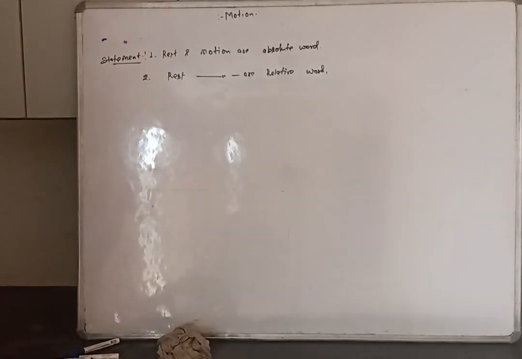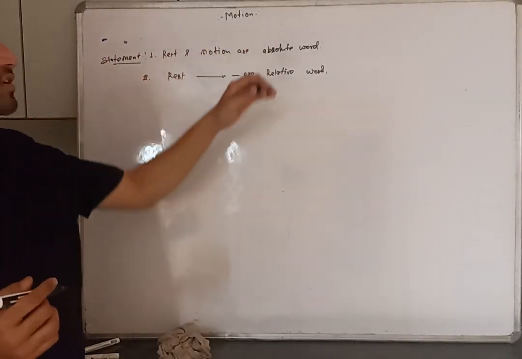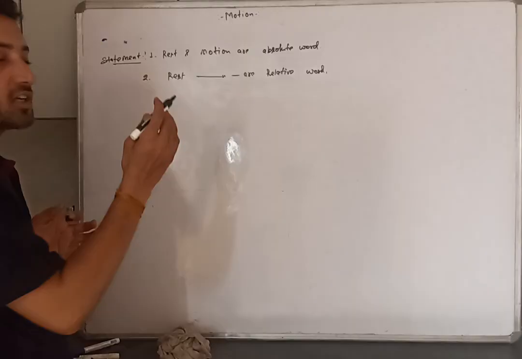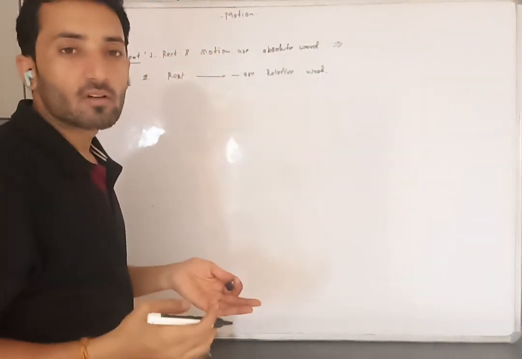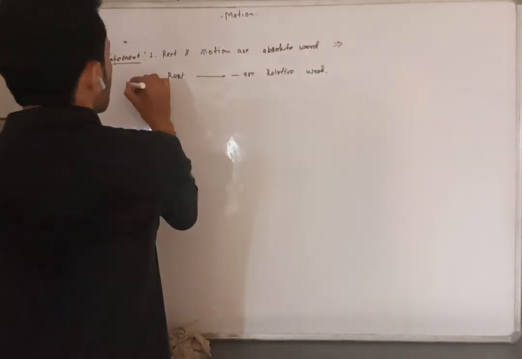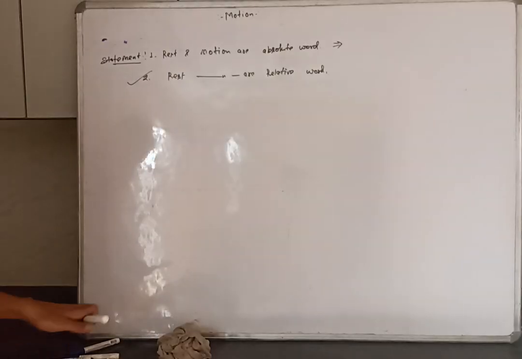Can you tell me the answer? There is nothing absolute in this world which you can say is at rest or is in motion. These are relative terms. So the second option is correct.